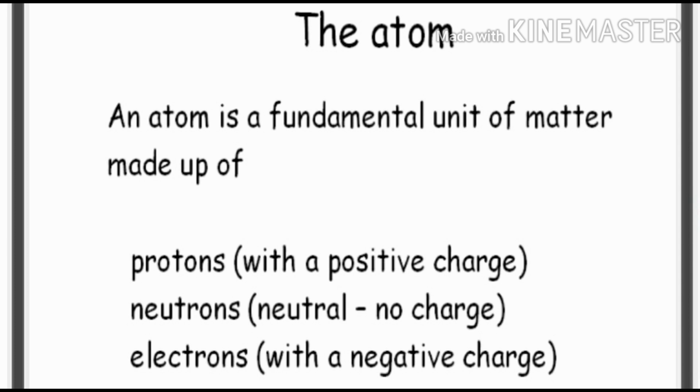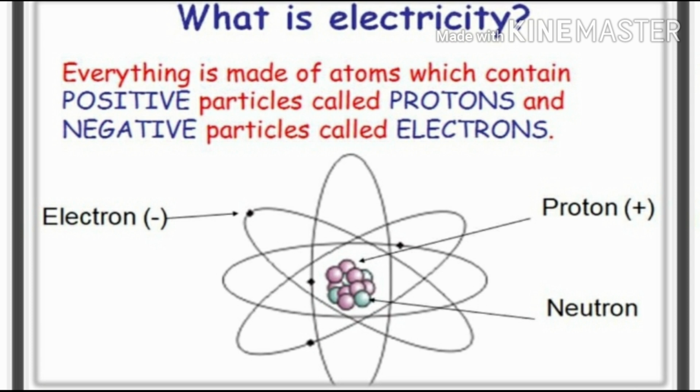which are proton, positively charged, neutron, having no charge, and electron, which is negatively charged. So let us see how they are arranged in this structure. See, in the center there is nucleus, which is made up of proton and neutron. Proton is positive, neutron is neutral, so the nucleus is positively charged.